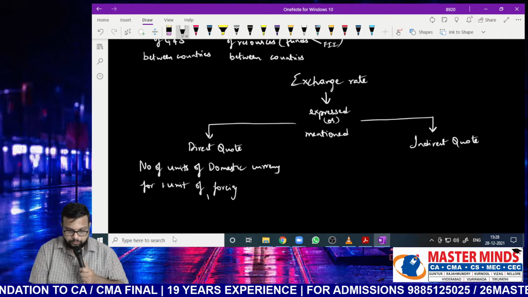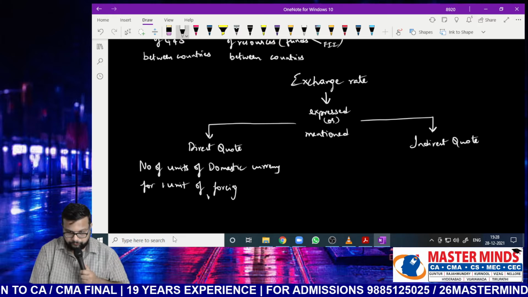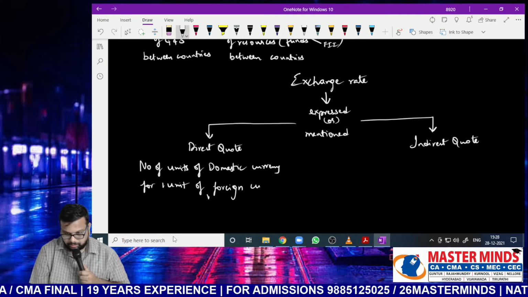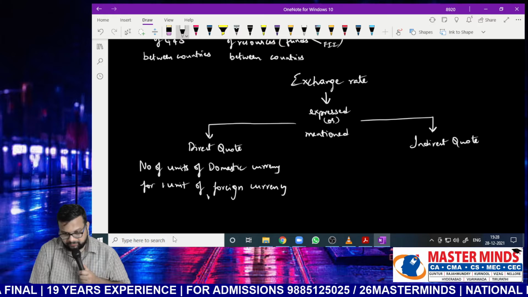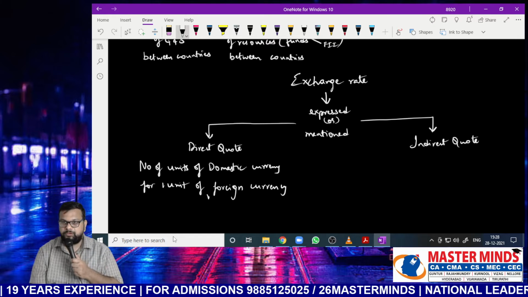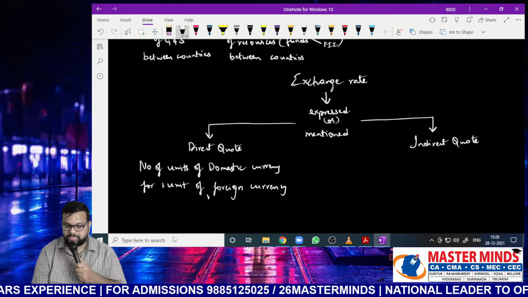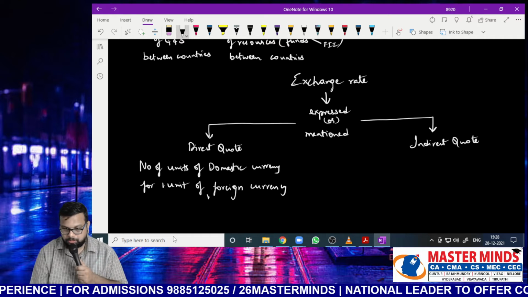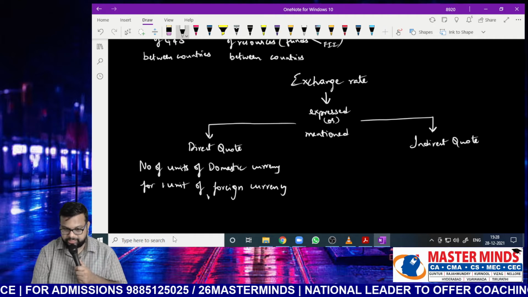Number of units of domestic currency for 1 unit of foreign currency. Here, whatever we discuss is from the India point of view. So when we're talking from the India point of view, domestic currency is what? Rupee or dollar? Rupees. So please note it down there itself.